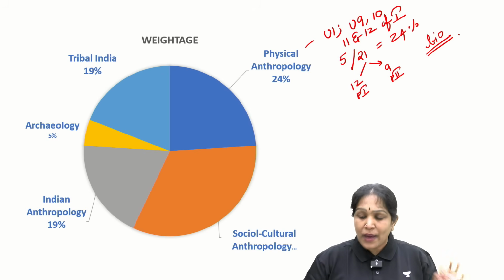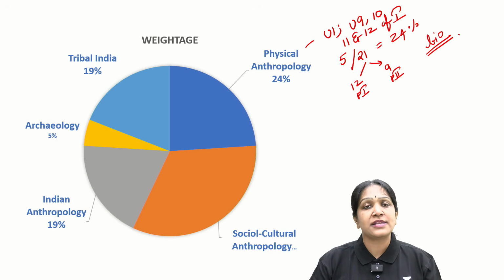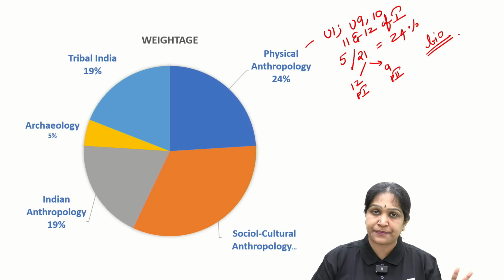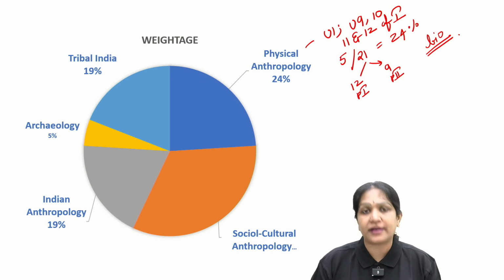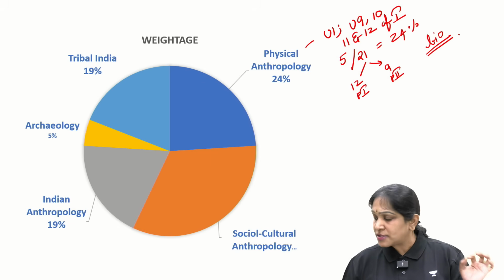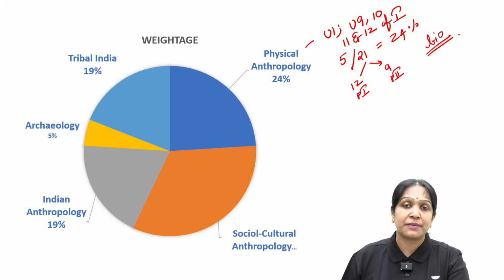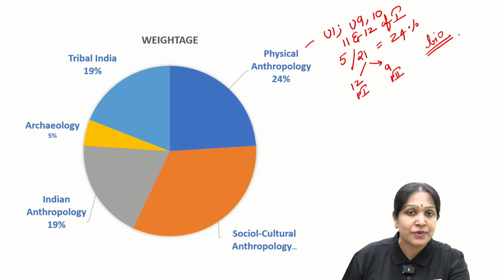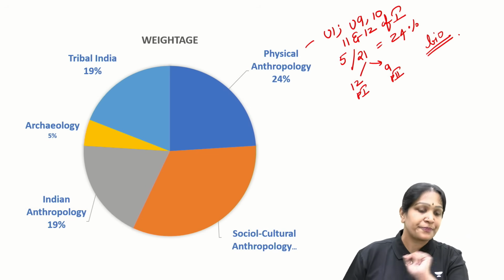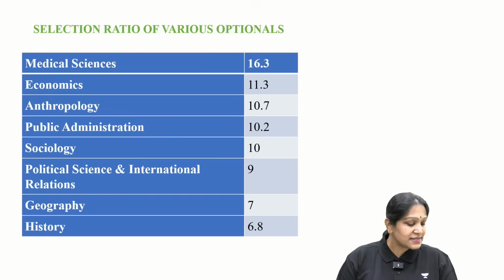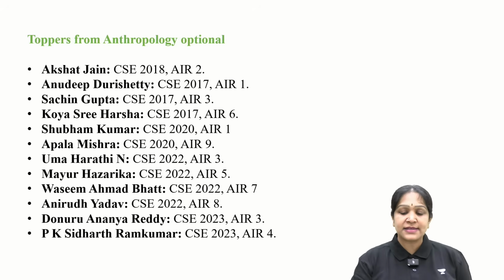It is quite easier than the biotechnology that you study for prelims. It is not at all difficult, and in general students have an opinion that anthropology is more suitable for bio background students. Is that correct? Let us see whether that is correct or not. Look at this list.